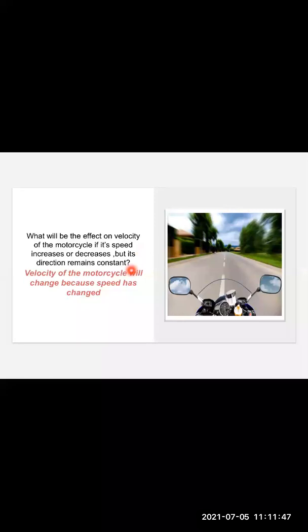Definitely the answer would be the velocity of the motorcycle will change because speed has changed. Okay, so the answer to this question is, if the speed increases or decreases, velocity will change.